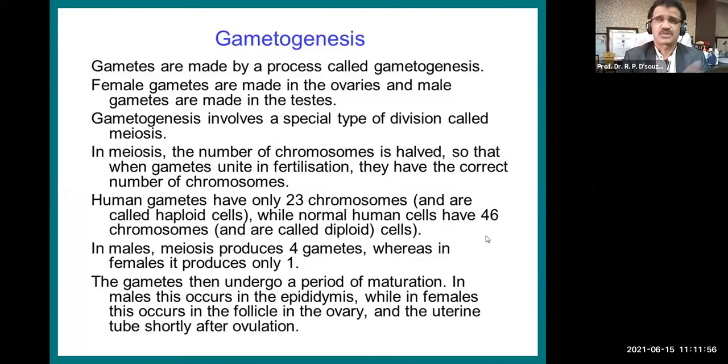Gametogenesis is a process of formation of gametes. That means gametes are made by a process called gametogenesis. Gametogenesis is of two types, because human beings are a bisexual animal. So there is a male and there is a female. So we have two types of gametogenesis. One is spermatogenesis and the other is oogenesis.